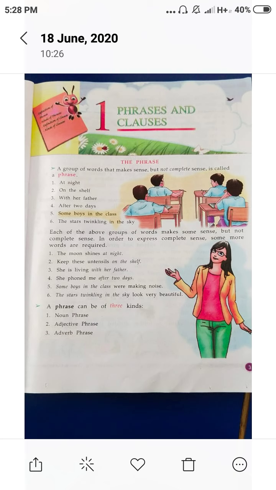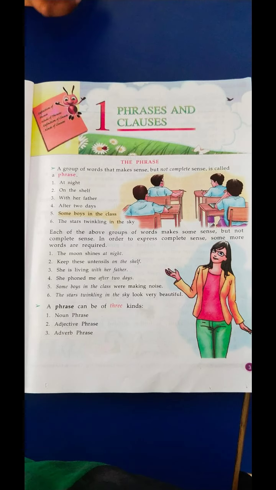See the sixth one. The stars twinkling in the sky look very beautiful. But if we say "the stars twinkling in the sky" alone, it has not complete meaning.